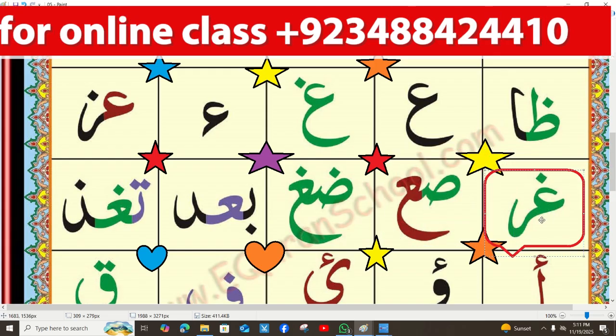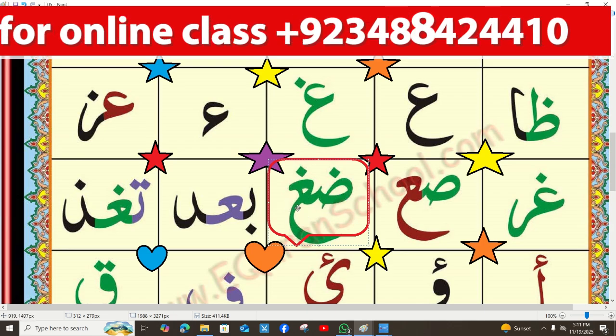Next one, Swad Ain. The first letter is the Swad letter, the green one, and the red one is the Ain letter. Next one, Zwad Ghain. The first letter is Zwad and the second one is the Ghain letter.